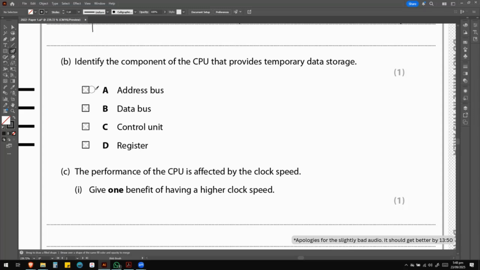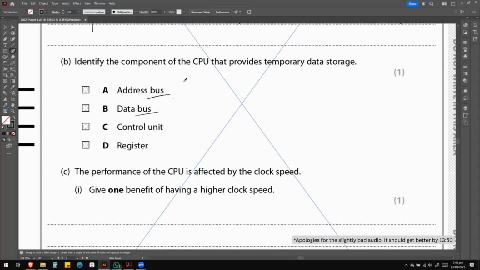So here we're going to say, the answer is actually, identify the component of the CPU that provides temporary data storage. So address bus, data bus, these are buses. They are basically wires. They are not storage devices.